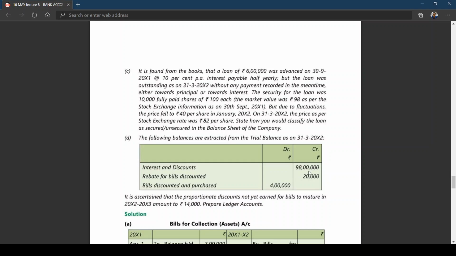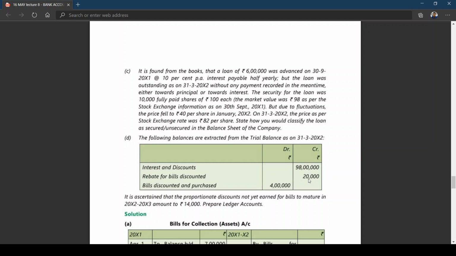Credit balance. Now out of 20,000 rebate for bills discounted during the year collected, he is saying 14,000 has not yet been earned. Means out of 20,000, 14,000 is related to which year? Next year. That means the income to be credited to interest and discount account is 6,000. How did you get 6,000? 20,000 minus 14,000 is 6,000. Then the amount to be transferred to profit and loss account is 98 lakhs plus 20,000 minus 14,000, that is 6,000.